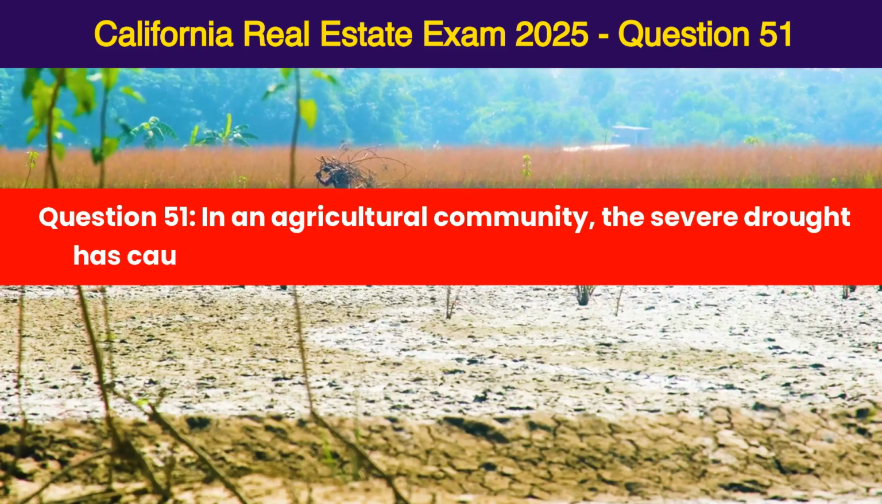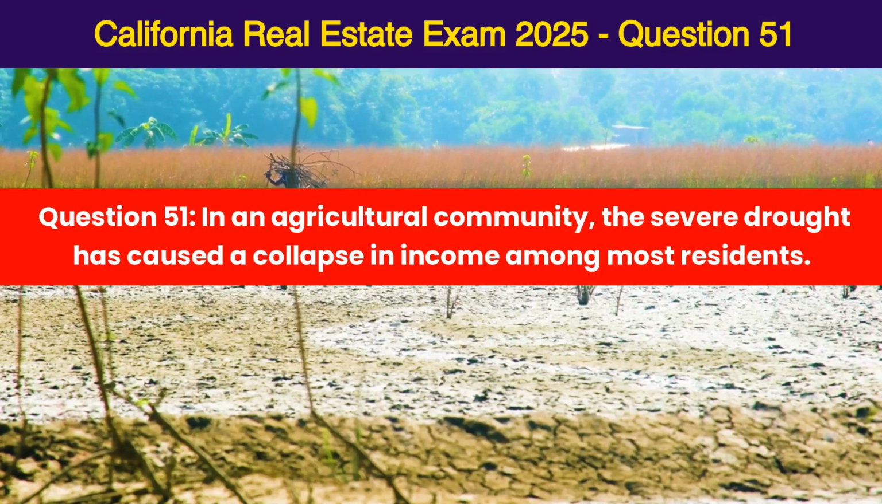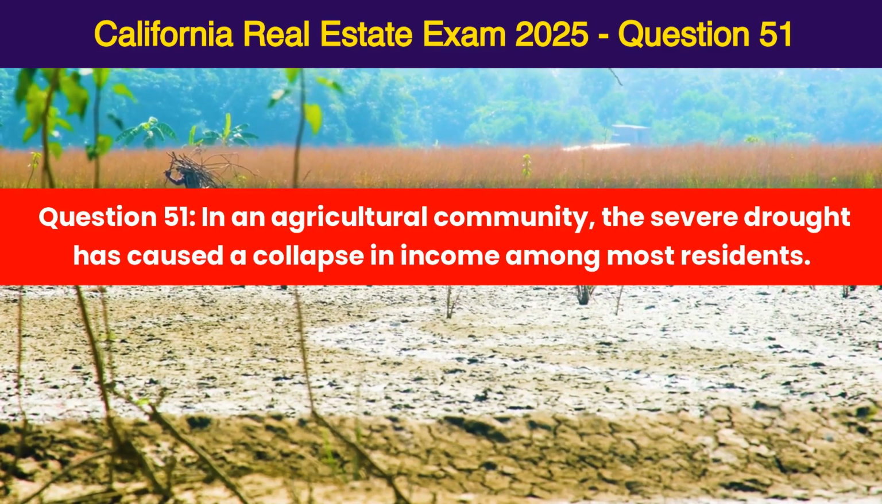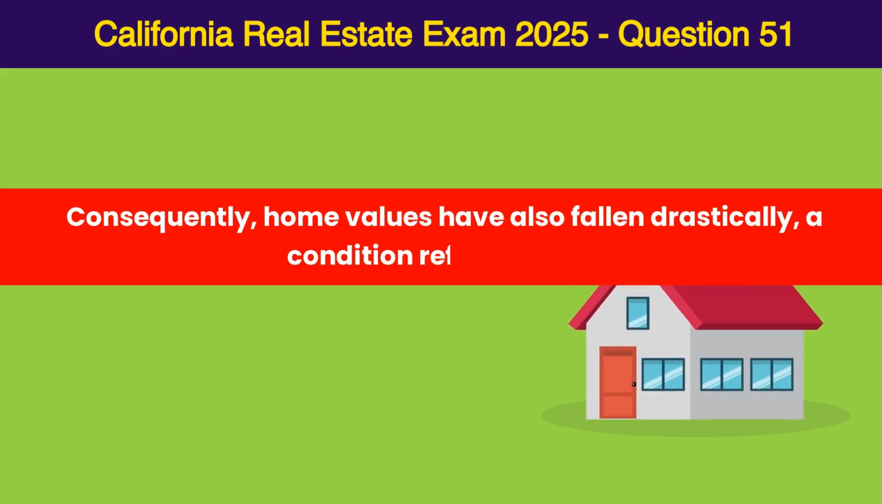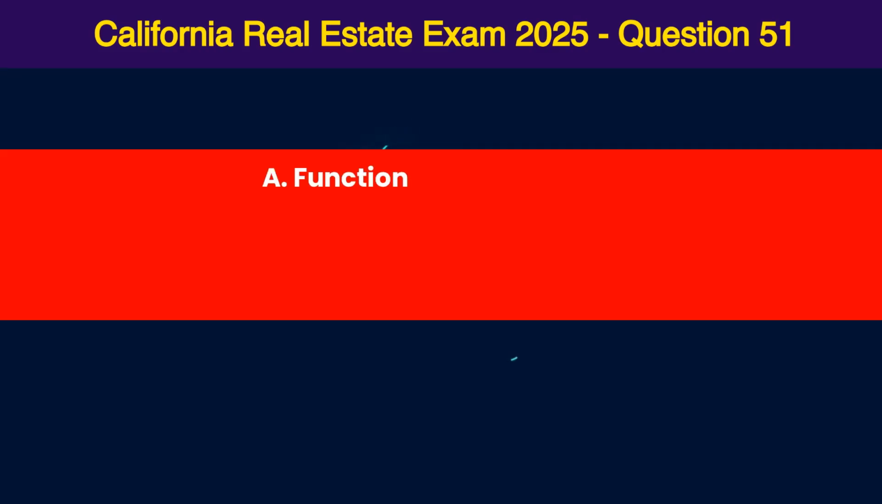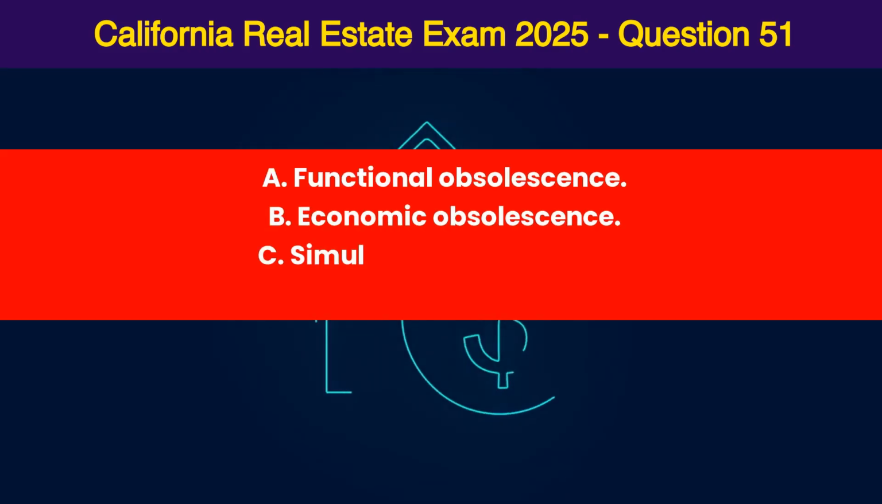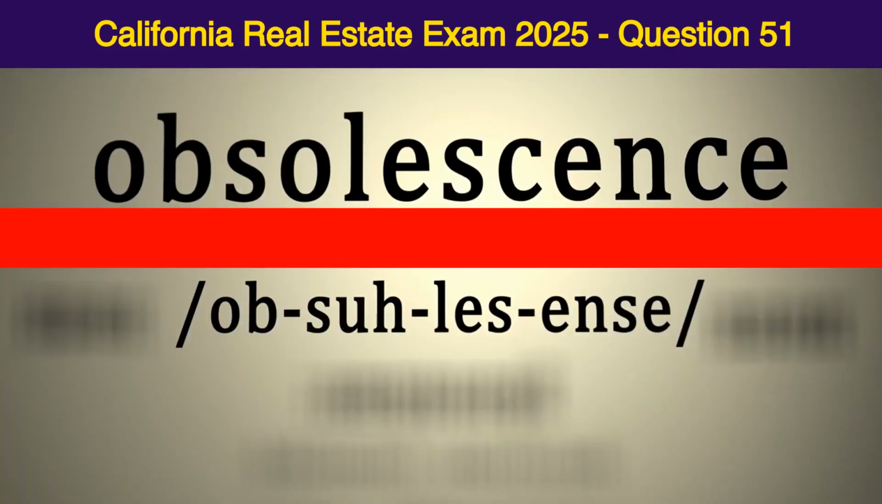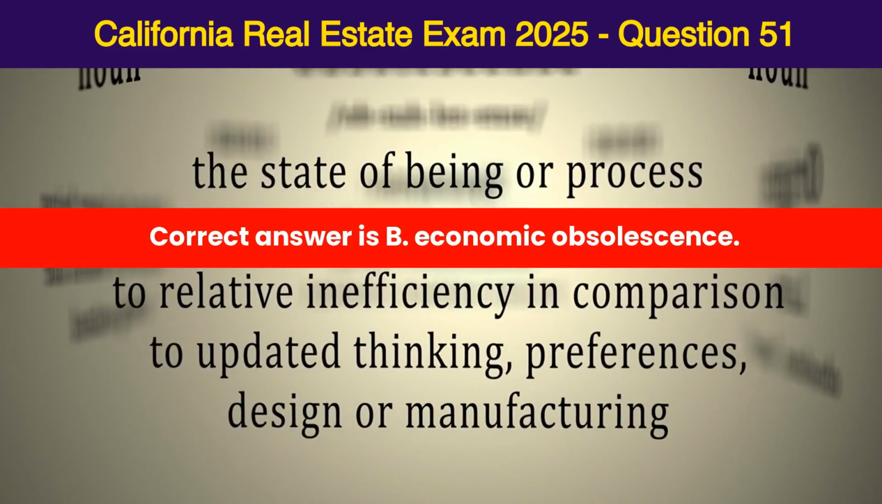Question 51. In an agricultural community, the severe drought has caused a collapse in income among most residents. Consequently, home values have also fallen drastically, a condition referred to as A. Functional obsolescence, B. Economic obsolescence, C. Simultaneous stagnation, D. Concurrent valuation. Correct answer is B. Economic obsolescence.